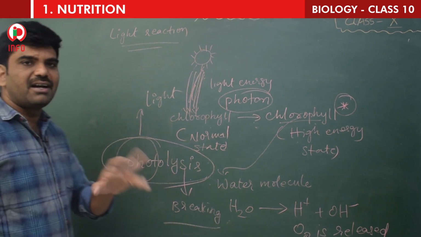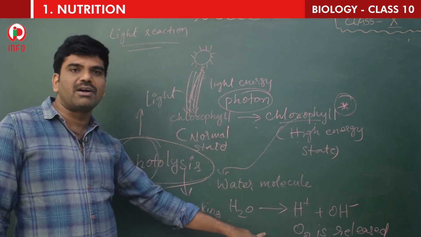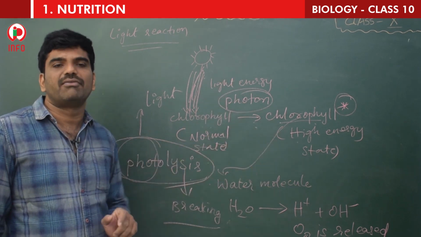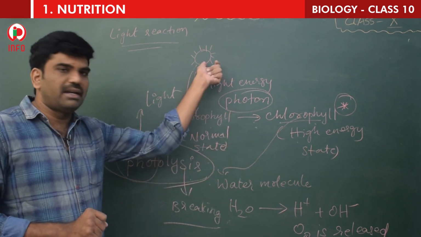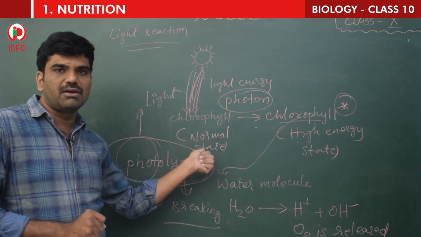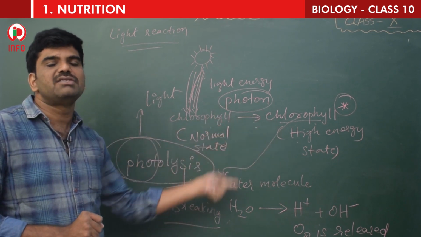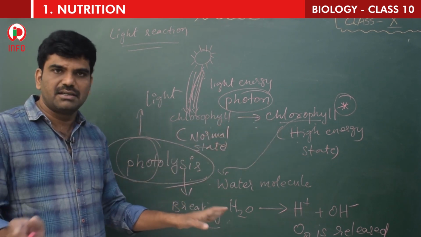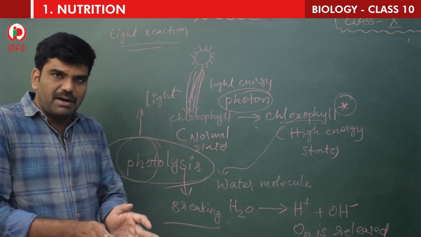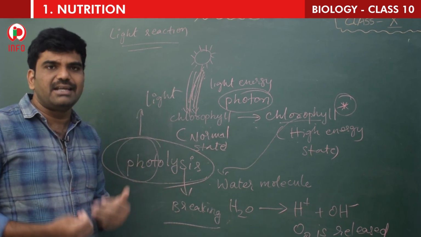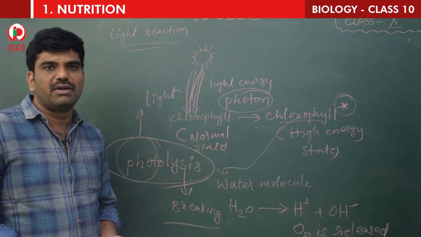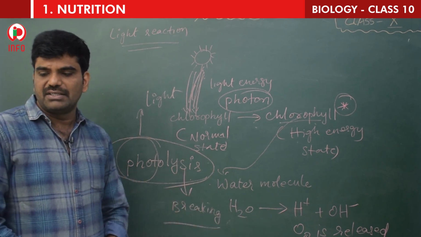This is the breaking of water molecule by light activated chlorophyll. So once again I repeat, whenever sunlight falls on the chlorophyll it will get the power. That power is used to break the water molecule. That's it. Simply. So this power received from the sunlight is used to break the water molecule. And here oxygen is released.